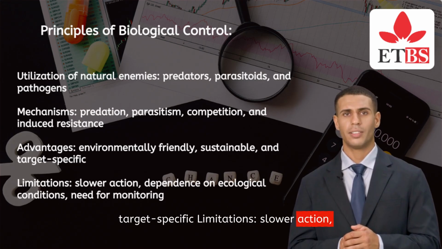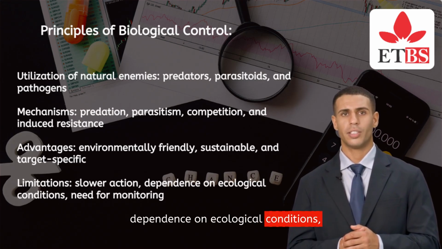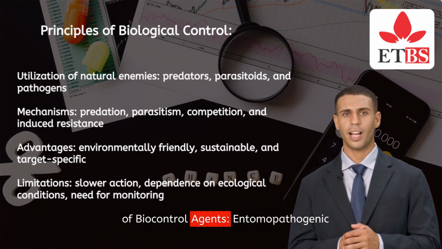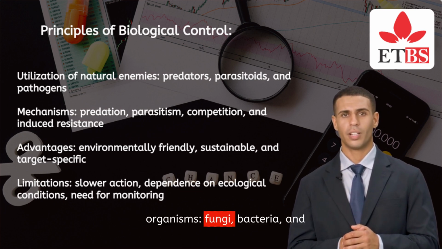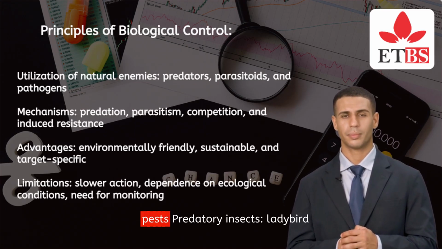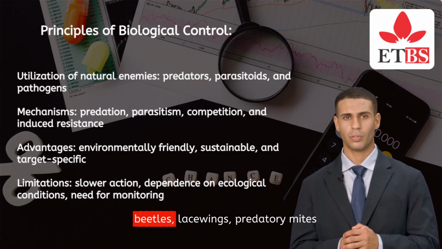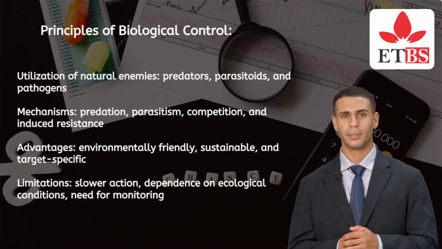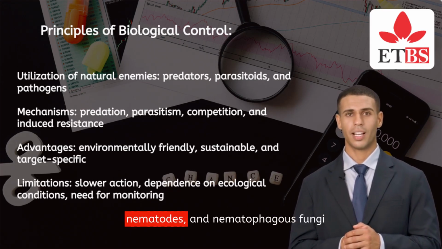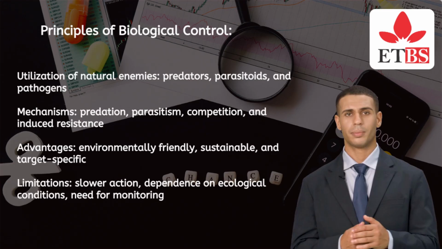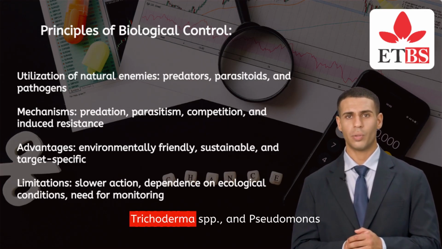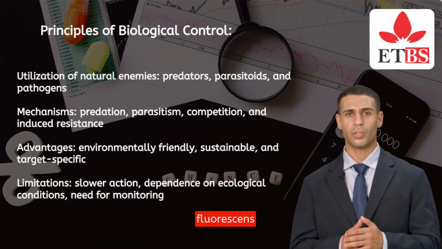Limitations: slower action, dependence on ecological conditions, need for monitoring. Types of biocontrol agents: entomopathogenic organisms, fungi, bacteria, and nematodes that attack insect pests. Predatory insects: ladybird beetles, lacewings, predatory mites. Parasitic organisms: parasitic wasps, nematodes, and nematophagous fungi. Microbial biopesticides: Bacillus thuringiensis, Trichoderma species, and Pseudomonas fluorescens.